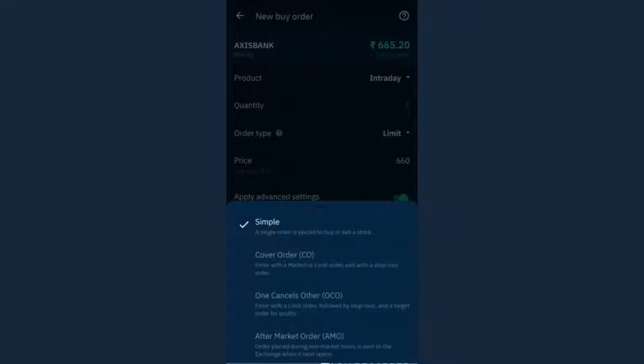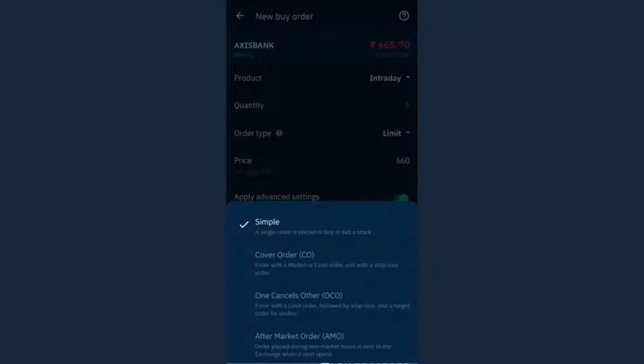So simple order means just tell me whether you want to buy or sell, at a limit order or a market order. If it's a limit order, then what price, and also tell me the quantity. Cover order means specify all of this along with the stop loss. And OCO, one cancels other, means specify all of this with stop loss and also the target, right?